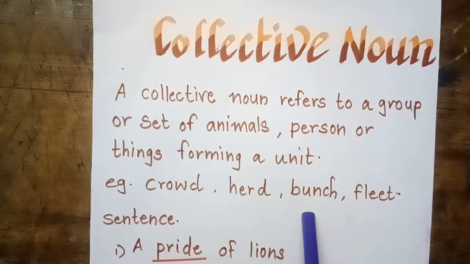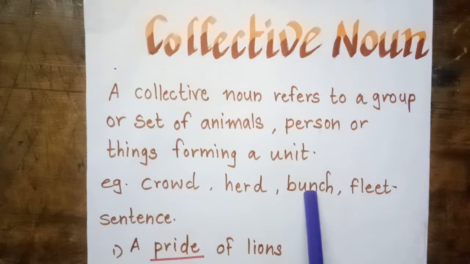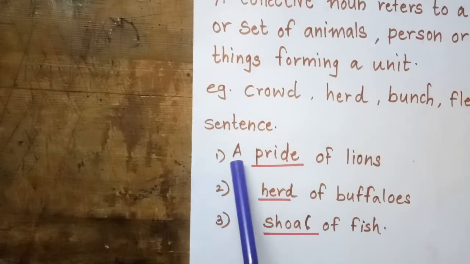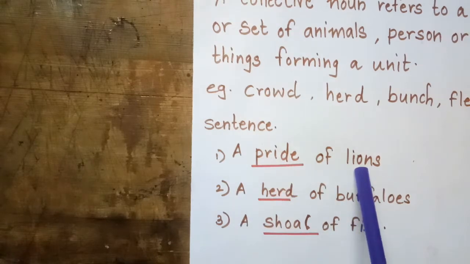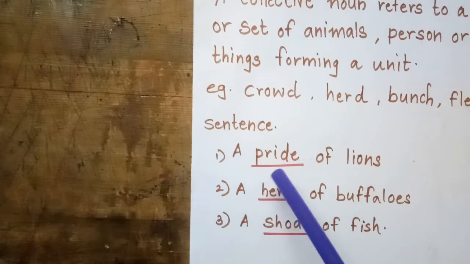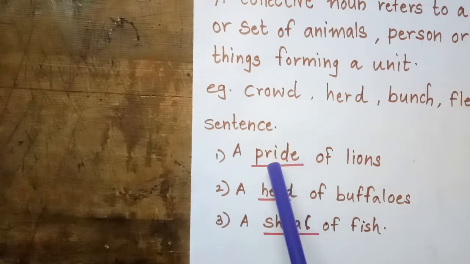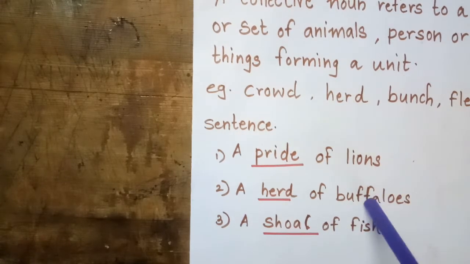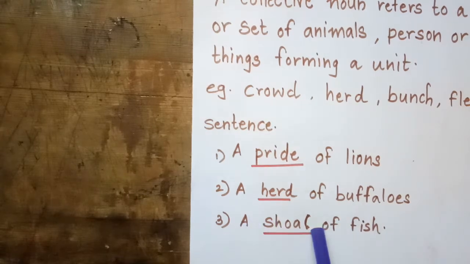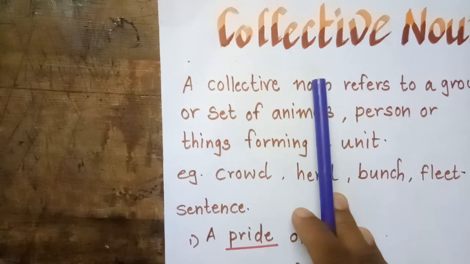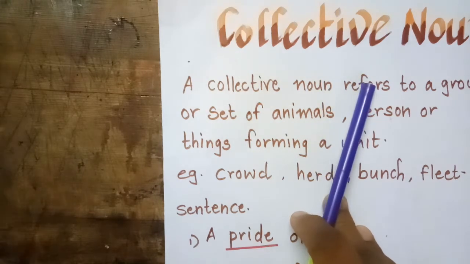So we can say a bunch of flowers. A pride of lions. So there are many lions. The group of lions is called pride. So collectively, the name given is pride. A herd of buffaloes. So many buffaloes are there in a group, that is called herd. A shoal of fish. So these are called the collective nouns. Now we'll go for the next, that is the countable noun.